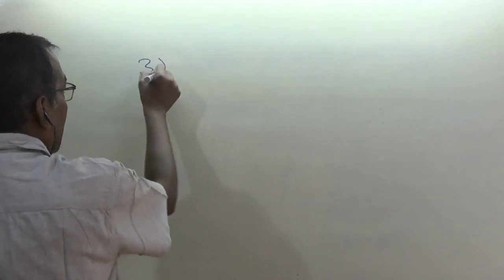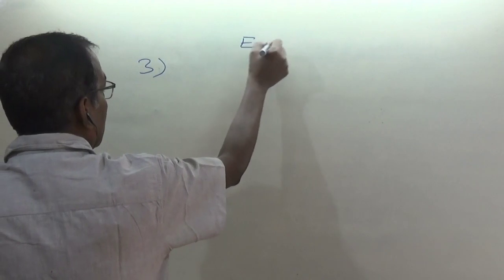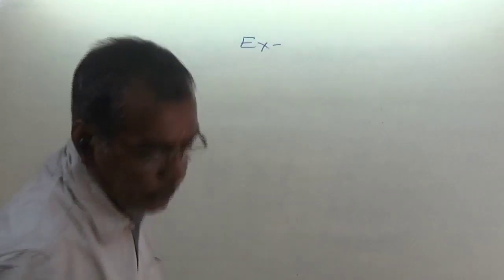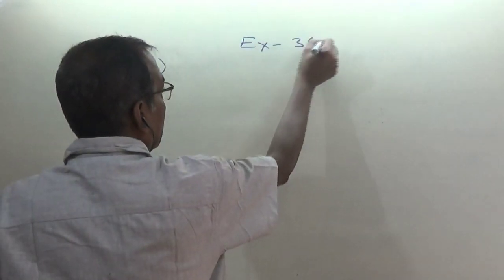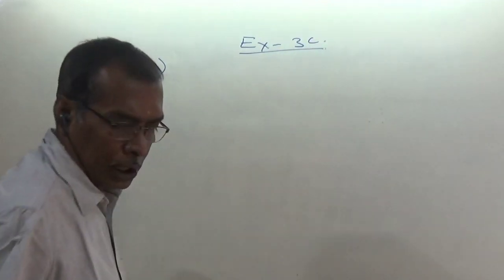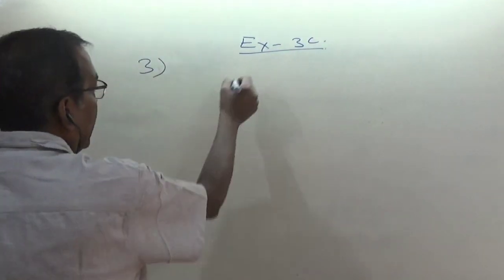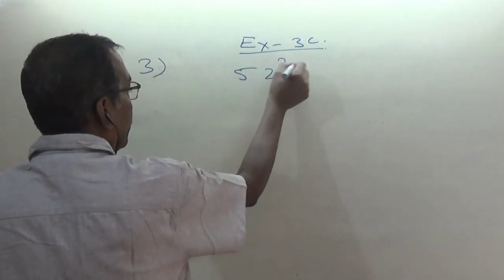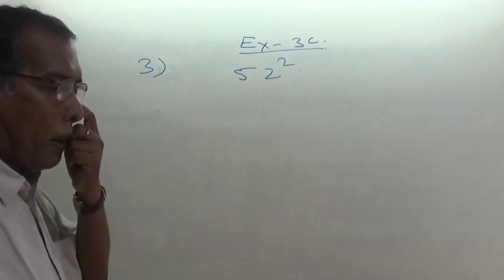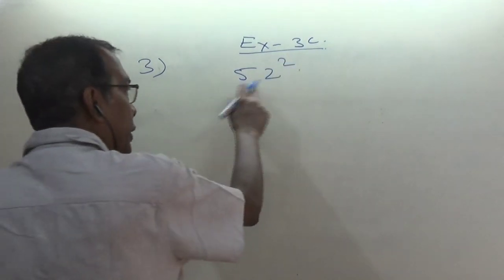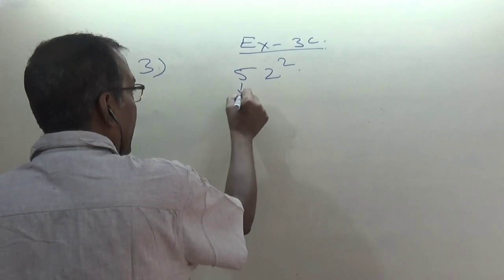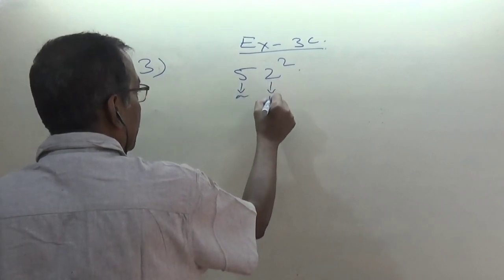The question I am going to solve is 52 square, question number 3 from exercise 3C. They are asking you to find the value of 52 square. In 52, consider this one as a and this one as b.